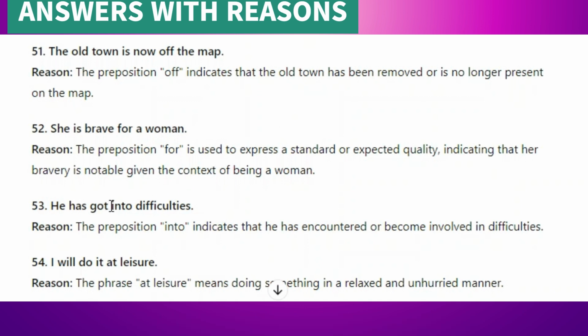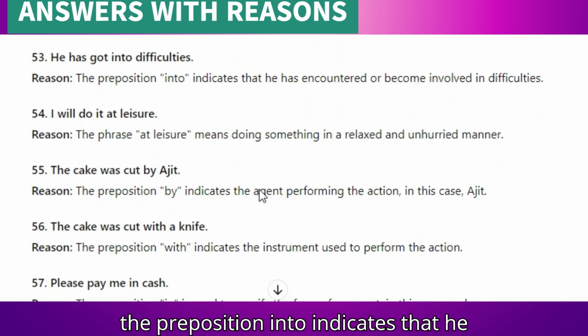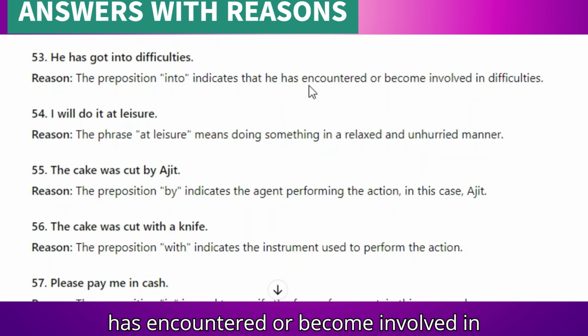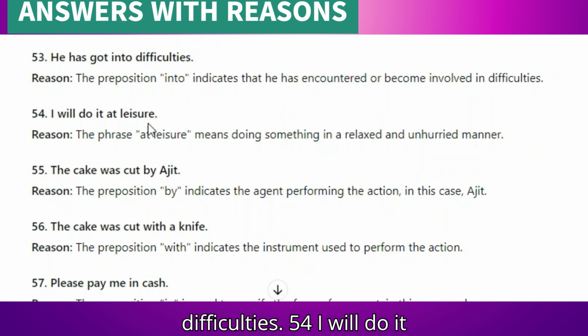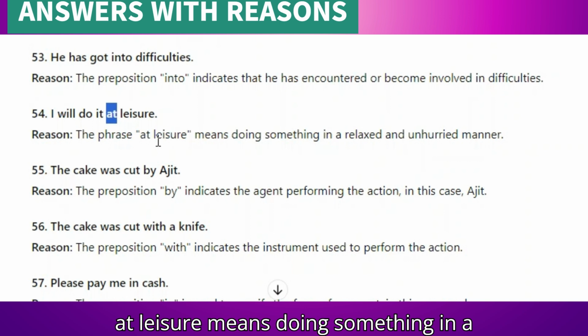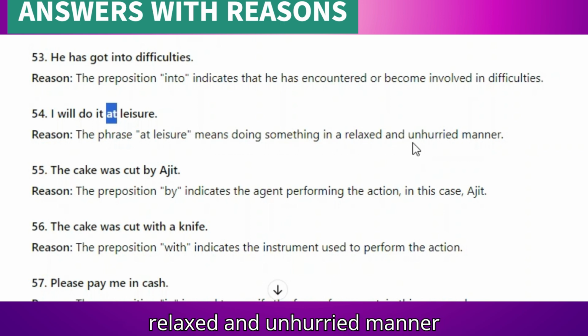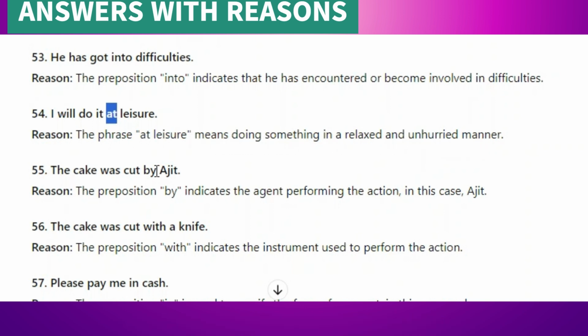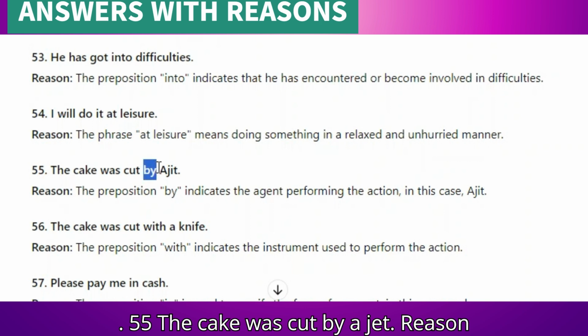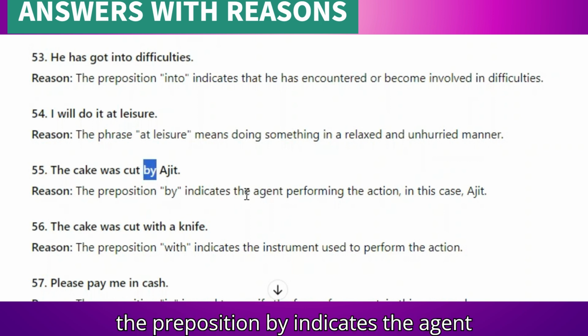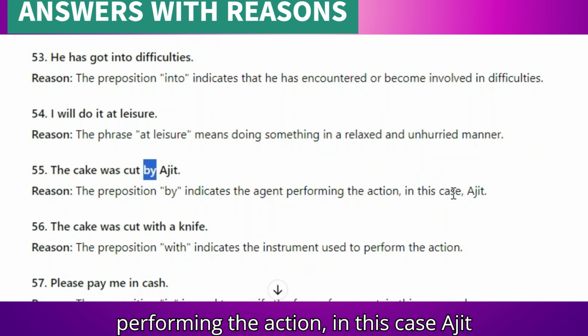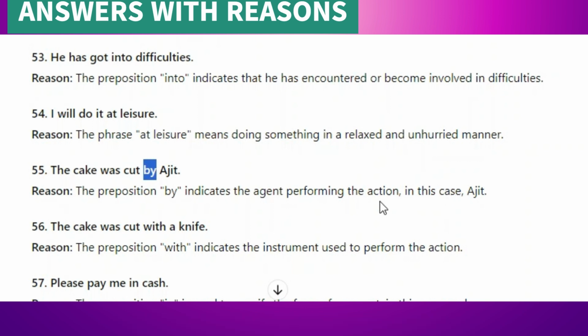53. He has got into difficulties. Reason: the preposition into indicates that he has encountered or become involved in difficulties. 54. I will do it at leisure. The phrase at leisure means doing something in a relaxed and unhurried manner. 55. The cake was cut by Ajit. Reason: the preposition by indicates the agent performing the action, in this case, Ajit.